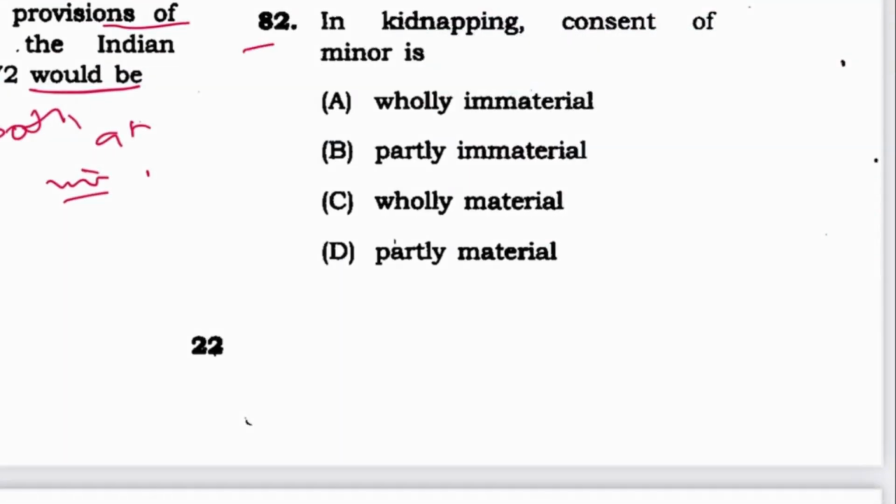Next 82. In kidnapping, consent of minor is wholly immaterial. A is the answer. Where is the provision of kidnapping? Section 360, 361.